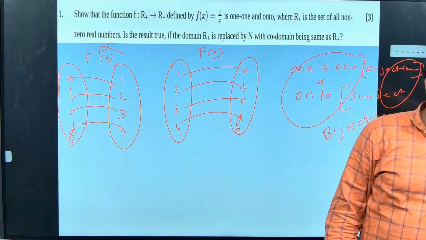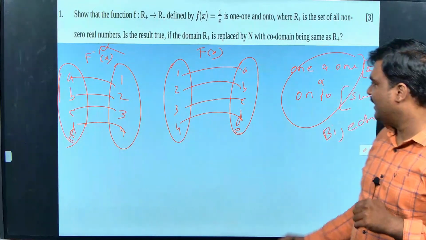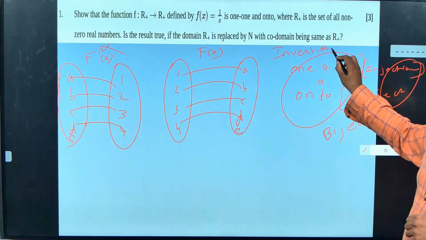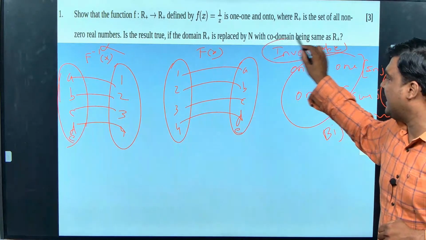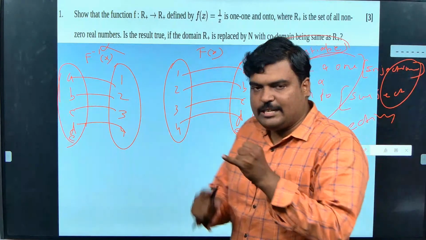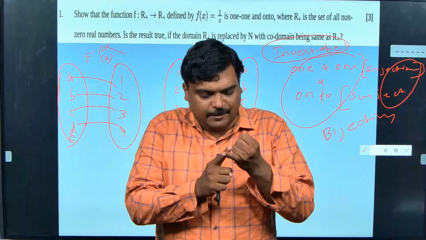They told it. Okay, invertible. So what does the word invertible mean? It means the function which is, what? Look, it is 1-to-1 and on-to. Okay, 1-to-1 and on-to. Bijective.